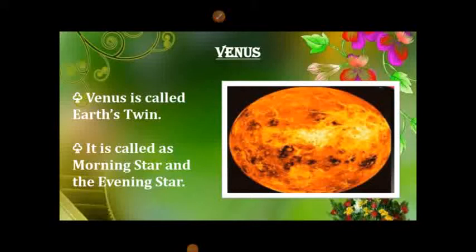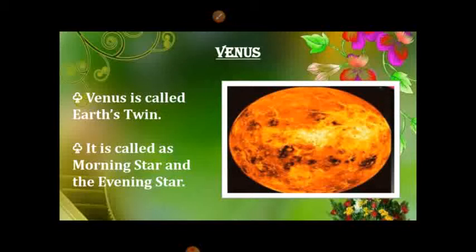Venus. Venus is the second planet from the Sun. It is called Earth's twin, as it is almost the same size as the Earth. It has the longest rotation period among the planets in the solar system. It rotates in the opposite direction to all other planets except Uranus. It has no natural satellites like Mercury.